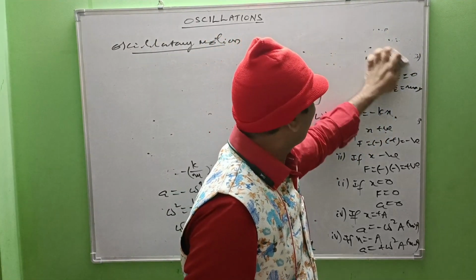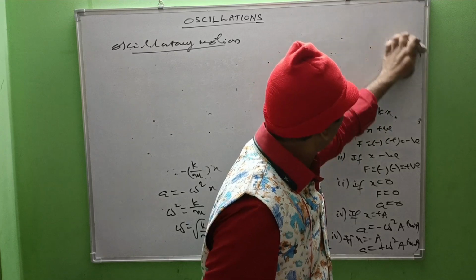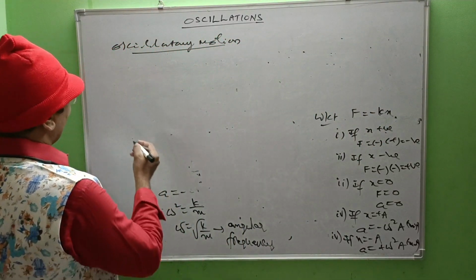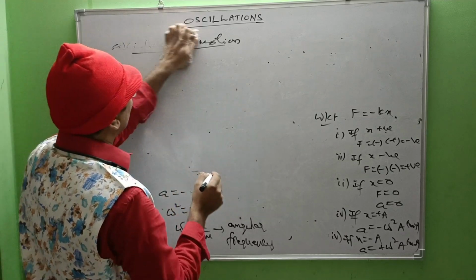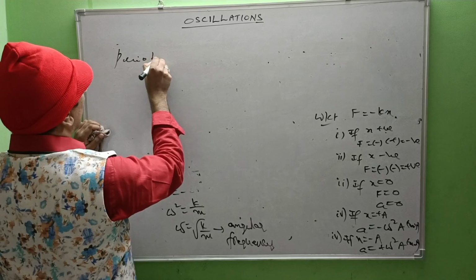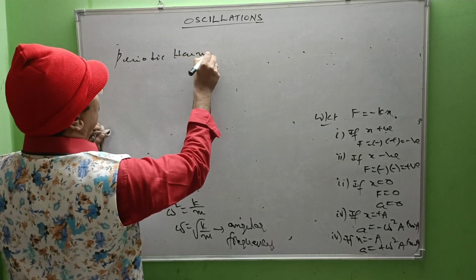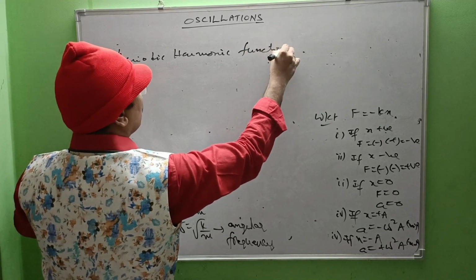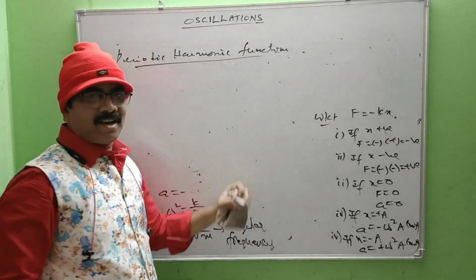That expression is called a periodic harmonic function. What is meant by a periodic harmonic function?